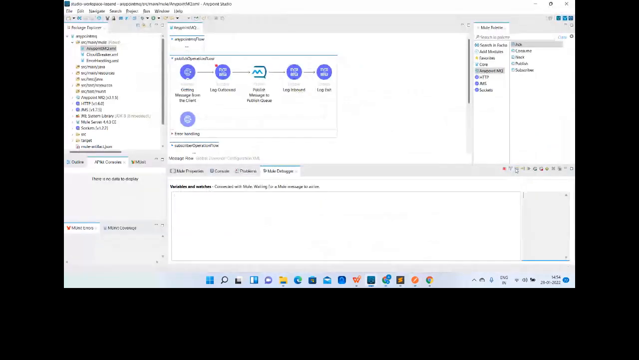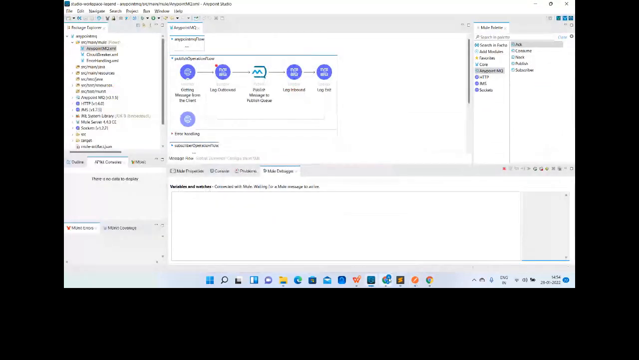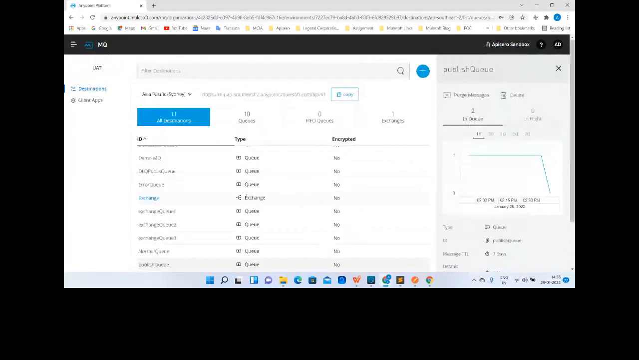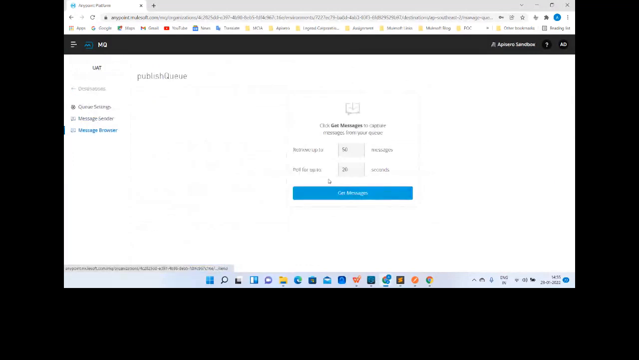Okay, and let me send one more message quickly. Sending, and this time just taking it forward. Yeah, and now let's check. There should be two messages now. Yeah, so there are two messages. Can we see those messages? Yes, we can. Just open the queue, click on message browse and get the messages.